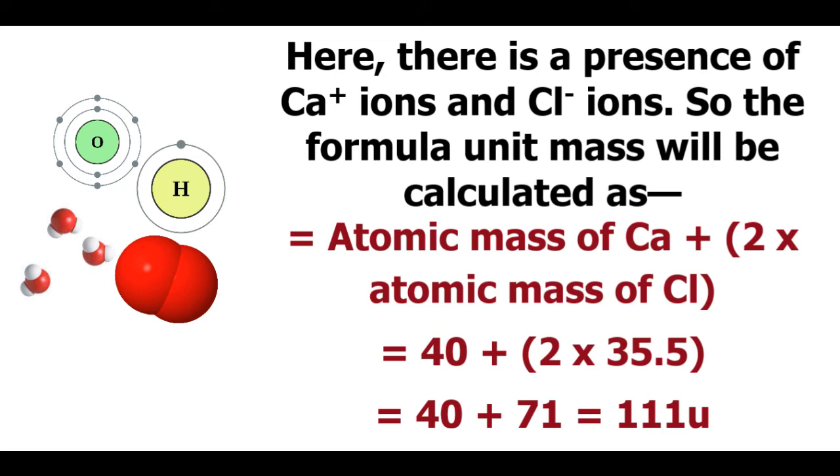So the formula unit mass will be calculated as atomic mass of calcium plus 2 into atomic mass of chlorine. So that will give us 40 plus 2 into 35.5. So that will give us 111 U. That will be the formula unit mass for calcium chloride.